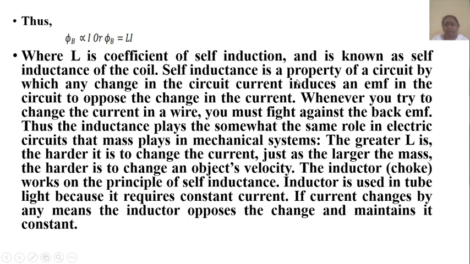Self-inductance is a property of a circuit by which any change in the circuit current induces an EMF in the circuit to oppose the change in the current, and whenever you try to change the current in a wire, you must fight against the back EMF.